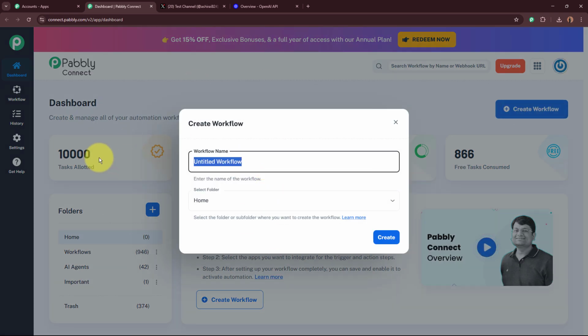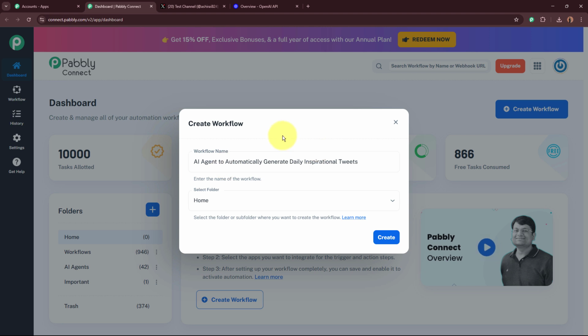A dialog box is then going to appear in front of you, which is asking for the name of the workflow and for us to select a folder. So firstly, for the name of the workflow over here, this is the name that I want to give to my workflow, that is AI agent to automatically generate daily inspirational tweets. So this is the name. After that, it is asking for me to select the folder.